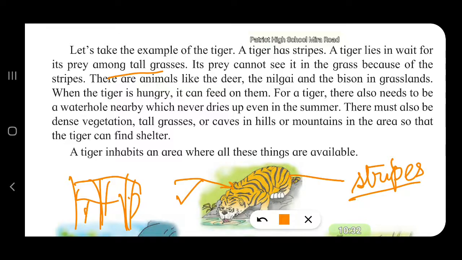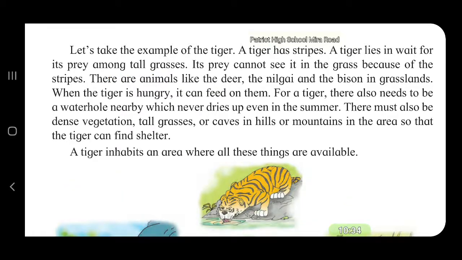There are animals like the deer, the nilgai, and the bison in the grasslands. When the tiger is hungry, it can feed on them. For a tiger, there also needs to be a water hole nearby, which never dries up even in the summer.